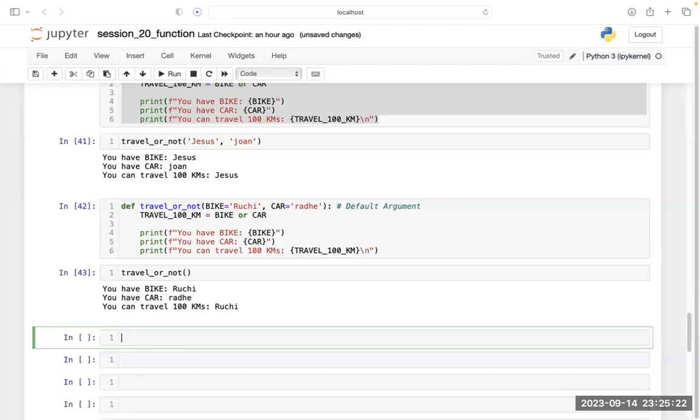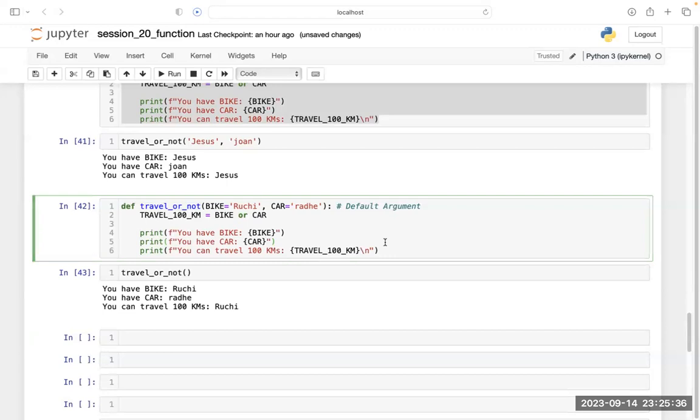Now, let's see a very, very important thing here. I am taking the same function here.